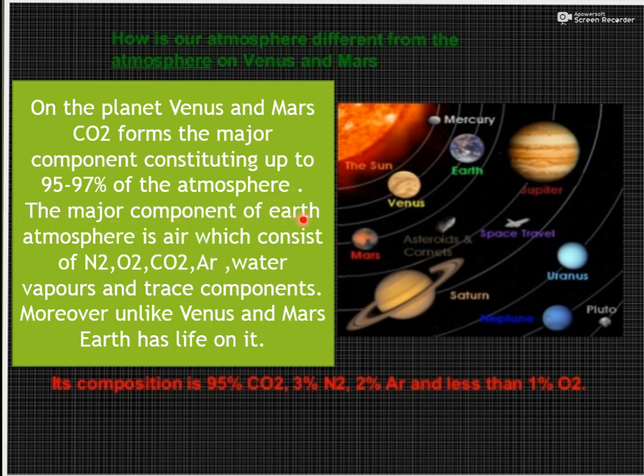The major component of Earth's atmosphere is air, which consists of nitrogen, oxygen, carbon dioxide, argon, water vapors and trace components. Means बहुत छोटे छोटे और भी कुछ different gases होते हैं. Moreover, unlike Venus and Mars, Earth has life on it. और Earth के ऊपर, that means on the surface of Earth, life is possible, but not on the surface of Venus and Mars.